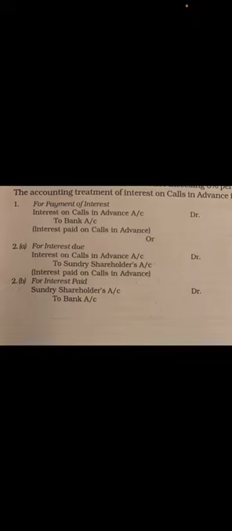Next, for interest due, the journal entry is interest on call in advance account debited to sundry shareholders account. And for interest paid, the journal entry is sundry shareholders account debited to bank account. This is the journal entry.